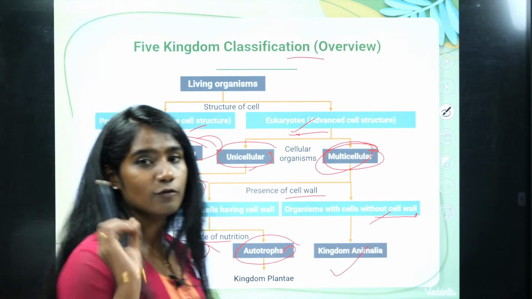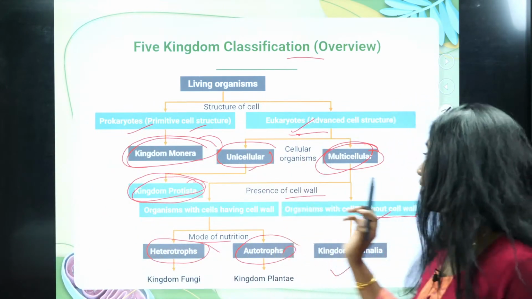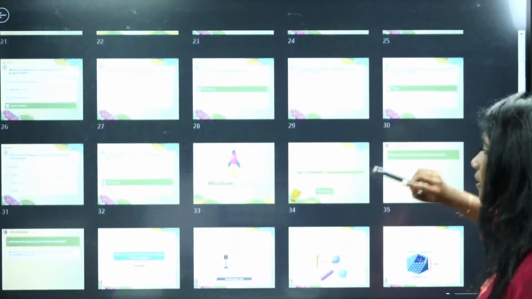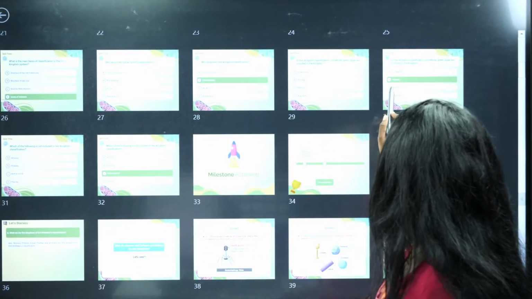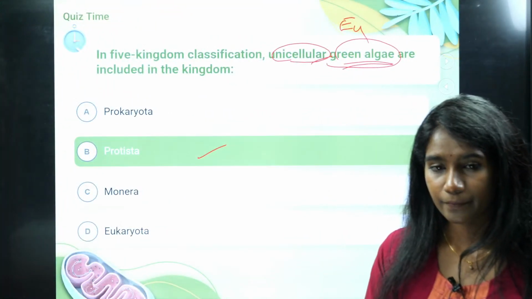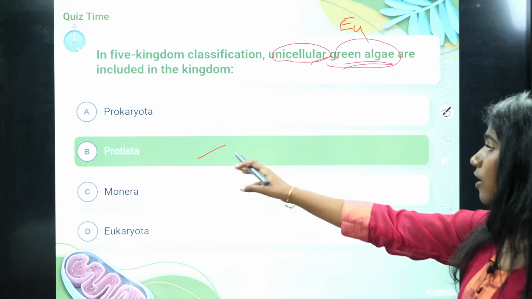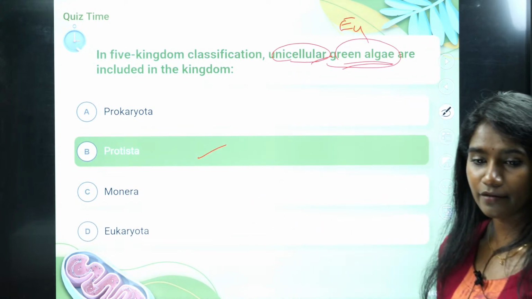So don't get confused. Green algae prepare their own food via photosynthesis, which means they have chloroplast in them, which means they are eukaryotic cells, and they fall under Protista. Clear with that?